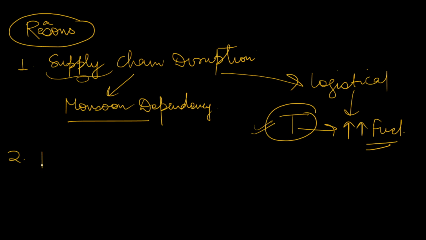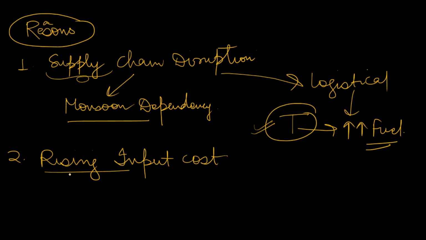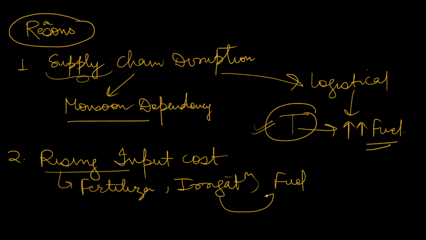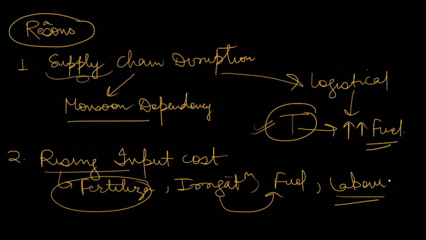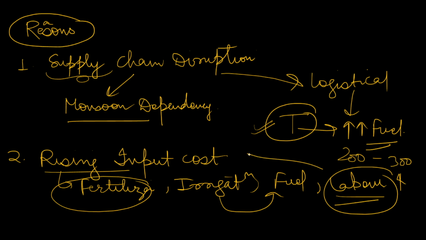Secondly, rising input cost could be another reason. We all know that our agriculture is dependent on various inputs such as fertilizer, irrigation, fuel prices (for irrigation, obviously, we need fuel for our machines), and labor costs. These are all the inputs required in agriculture, and a rise in any of them matters. Suppose the price of labor has increased from 200 to 300, obviously it will be seen in the cost of the food. So this could be another reason.